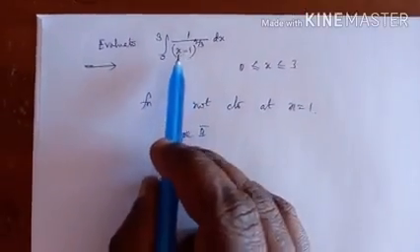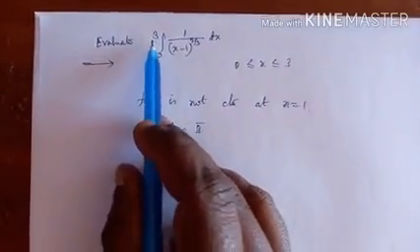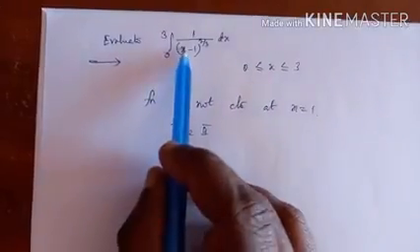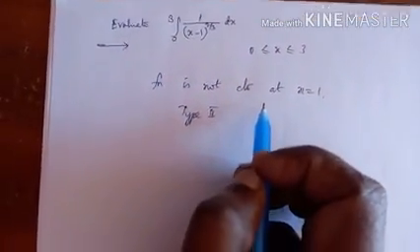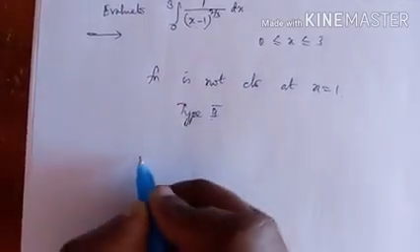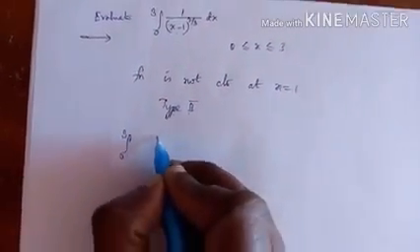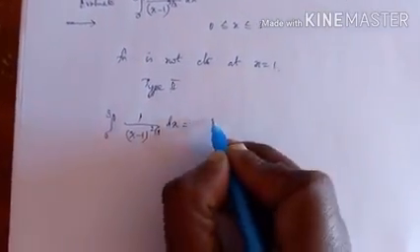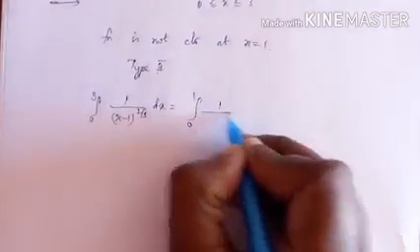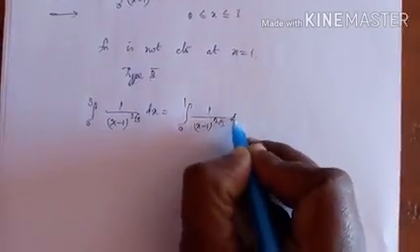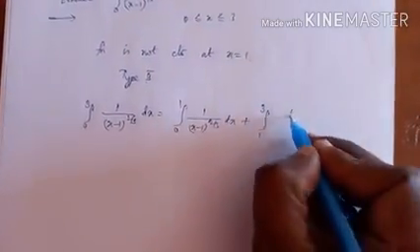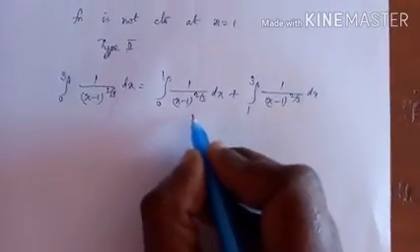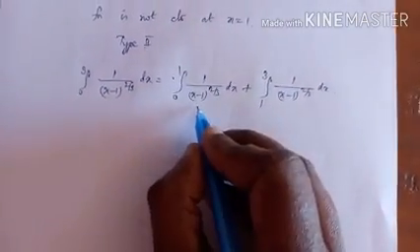You should not simply see the upper and lower limit. You have to check whether the function is continuous throughout the interval. So it is discontinuous at x equal to 1. So how to do that problem? Very simple. See, 1 by (x minus 1) whole power 2 by 3 dx. You have to split the integral: 0 to 1 of 1 by (x minus 1) whole power 2 by 3 dx plus 1 to 3 of 1 by (x minus 1) whole power 2 by 3 dx. Now the usual method.